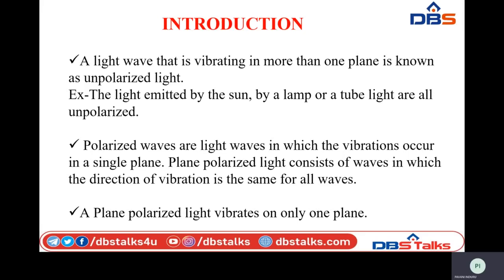The transformation of unpolarized light into polarized light is polarization. Unpolarized light is emitted by the sun, lamp, tube light, torch light, etc. Polarized waves are light waves in which the vibrations occur only in a single plane, that is x and y. Plane polarized light consists of waves in which the direction of vibrations is the same for all waves. That is the difference between unpolarized and polarized light: plane polarized light vibrates only in one plane.